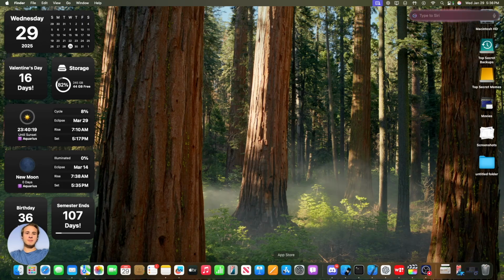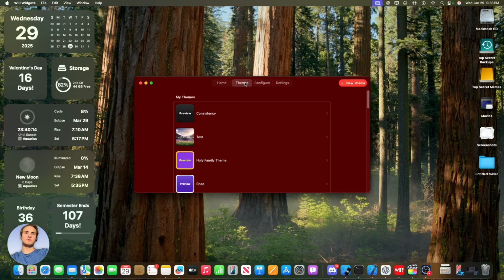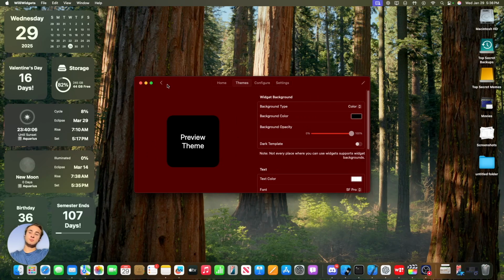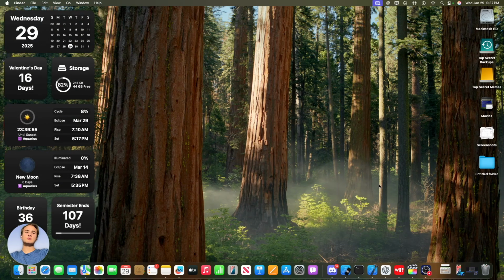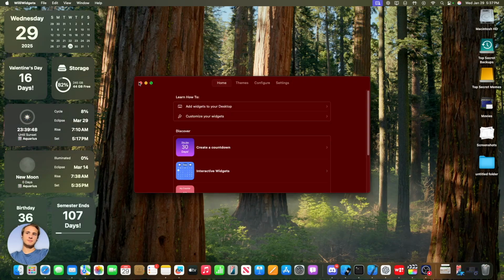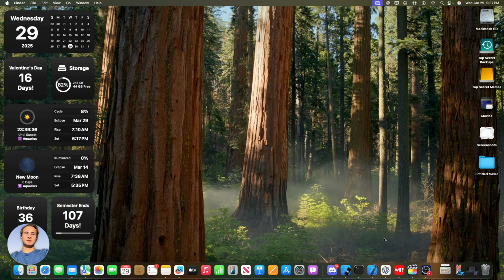So first of all, you'll be able to use Siri inside of apps. So for example, if I were to go into Willie Widgets right here, I could just say, Siri, create a new theme. And Siri would just create a new theme right here. So this is just a broad example of what it could do inside of apps. It could overall just do a lot more inside of apps. So that is if third parties will support it. Now, I have decided I will be doing a couple of things with Siri inside of my apps. But just letting you know, you'll be able to do a lot more with Siri.